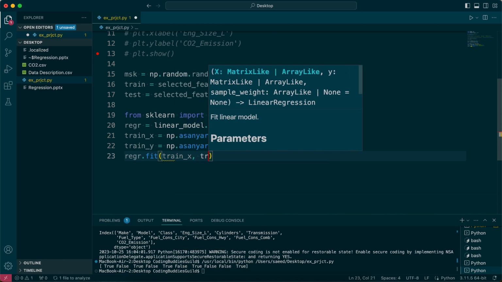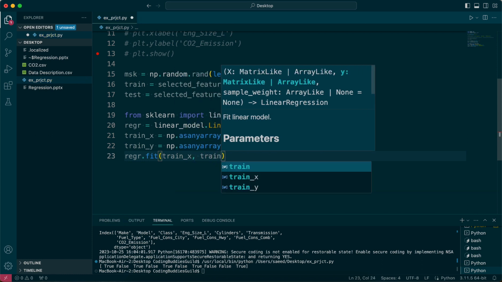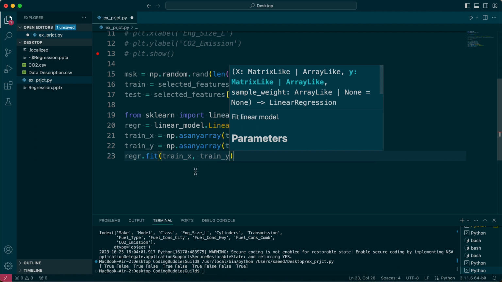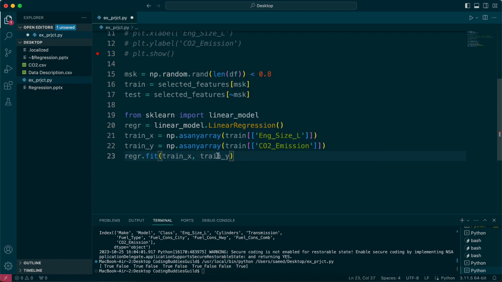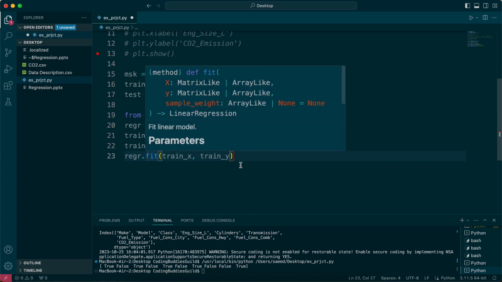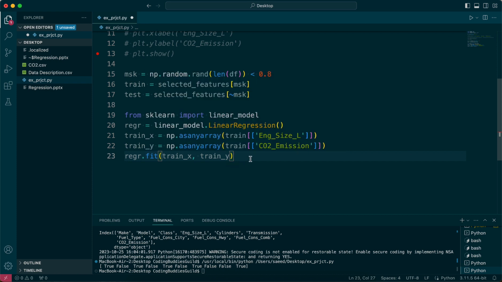Train X and train Y. That's as simple as that. So what this line does, it builds a model, it trains a model based on these two, and the model is a linear regression model.